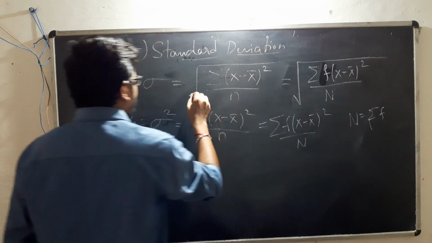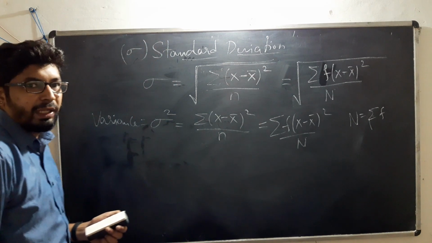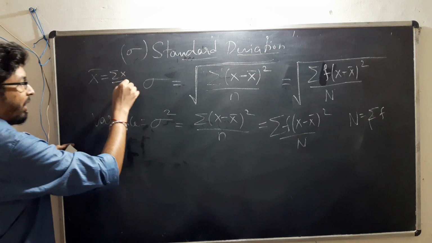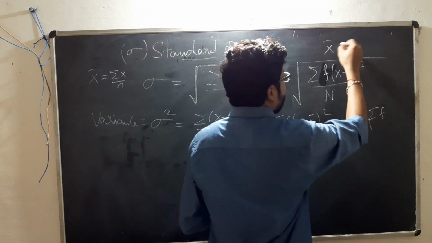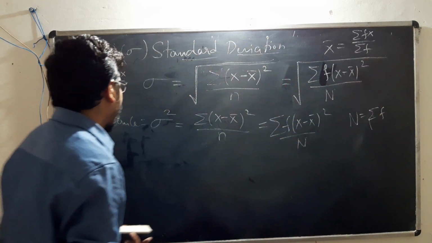The first step in the computation of standard deviation or variance is to compute the value of the arithmetic mean. For raw data, if you remember, the arithmetic mean is sigma x by n, and for frequency data, x bar is the ratio of the total of fx to the total of frequency.